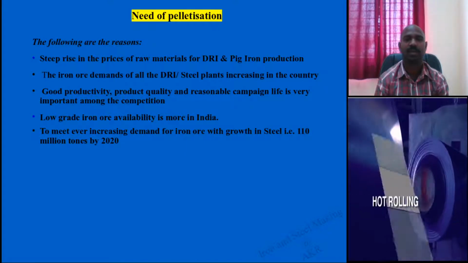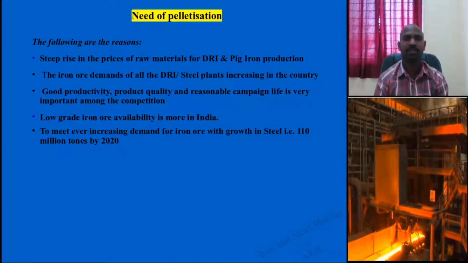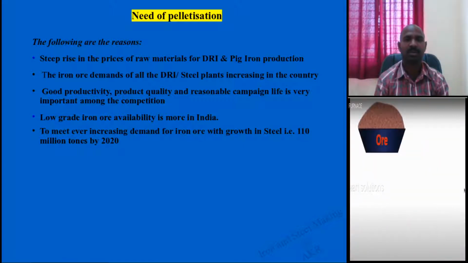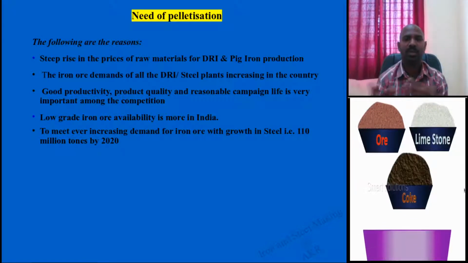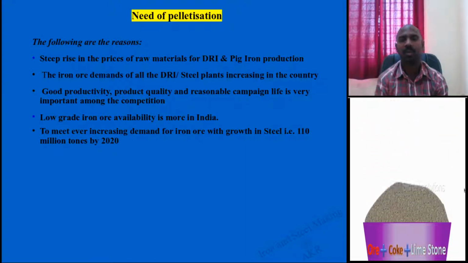And day by day, the steel demand is increasing in construction, automobile, and all other industries. There is a demand of 110 million tons to be produced by 2020. How do you meet that demand for the requirement of mankind?